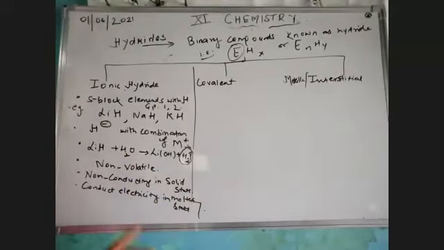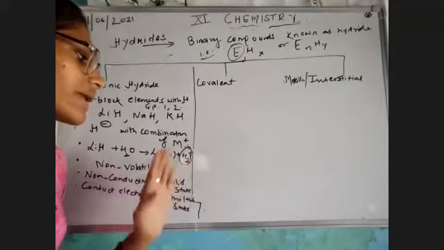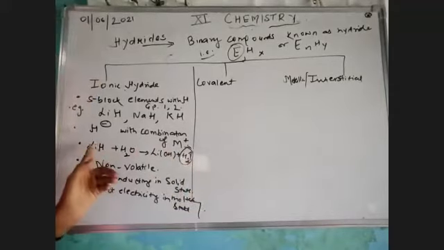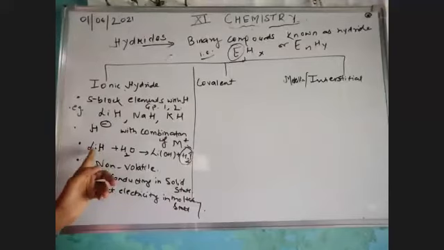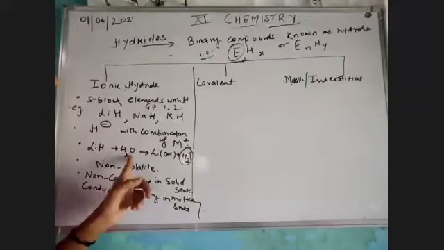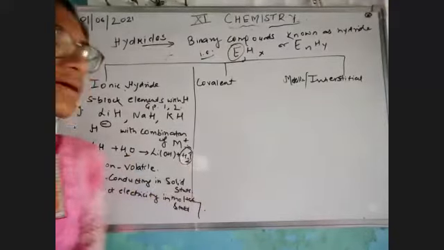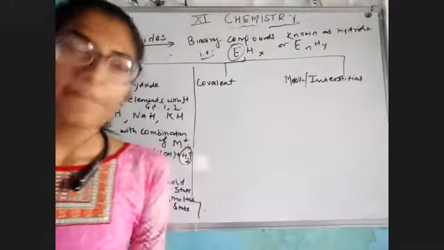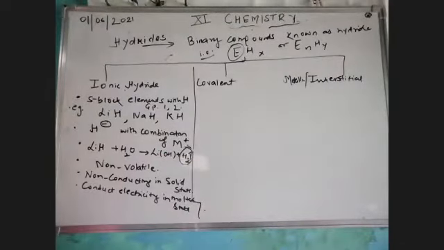This is something which you have also studied in your 10th class, that there was no hydride, there was only a metal which combined with water or something, they would release H2 gas. Okay, now let's move to our second type of hydride, that is known to be covalent hydride. How can we check out the covalent hydride, which are also known to be molecular hydride?